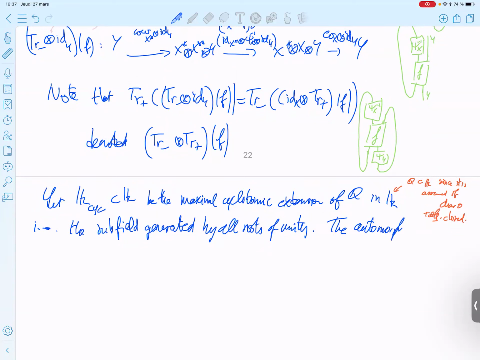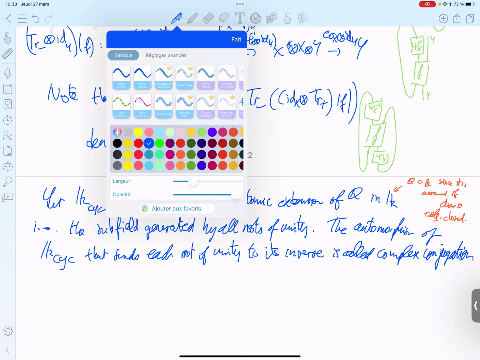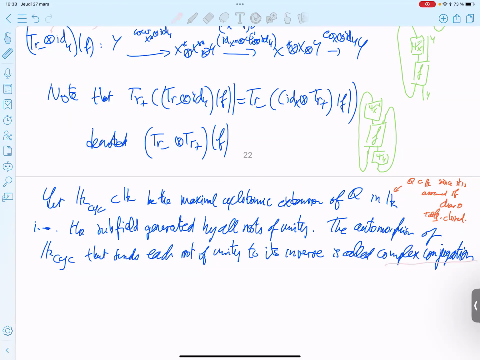So the automorphism of K that sends each root of unity to its inverse is called complex conjugation, and denoted like that.